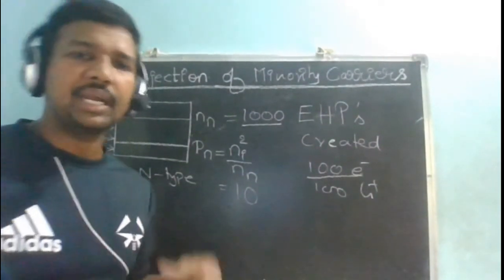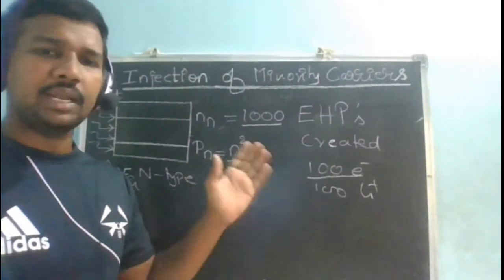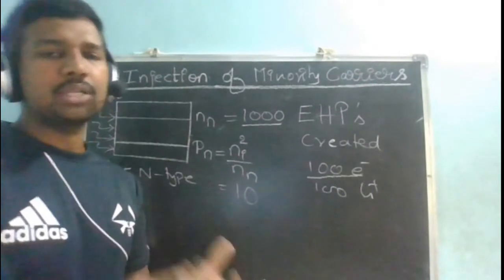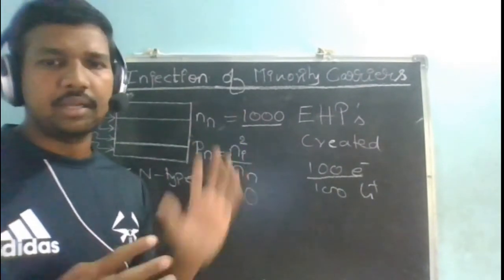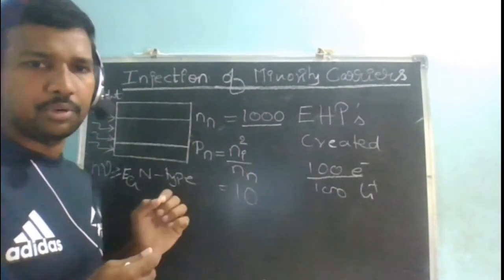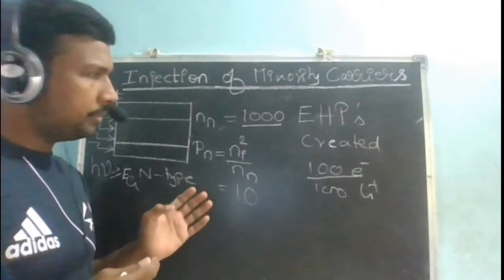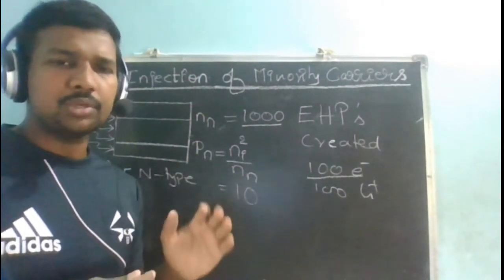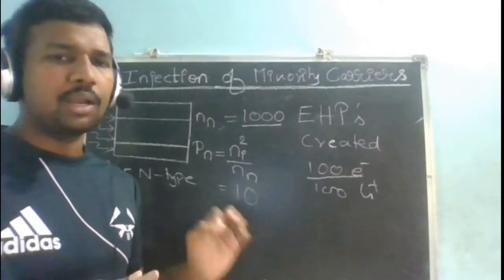Compared to the earlier charge carrier concentration, the minority charge carriers are getting influenced more than the majority charge carrier concentration. This point is important. This is what is called low level injection. In almost all applications we will follow low level injection.